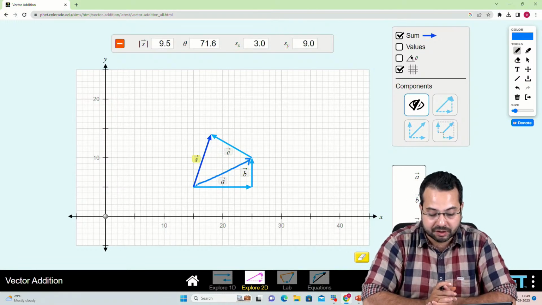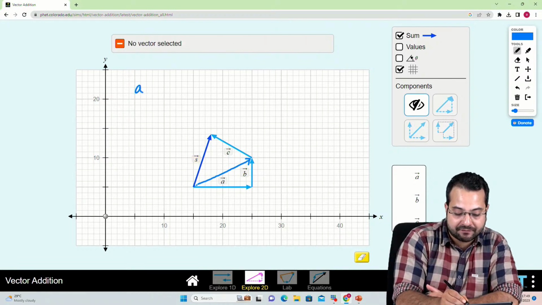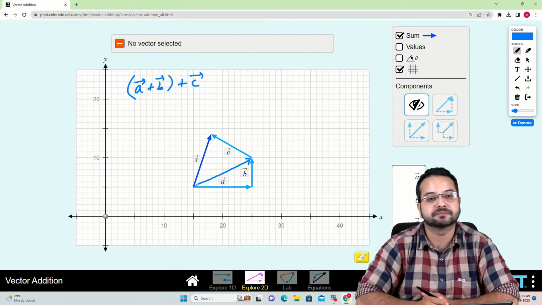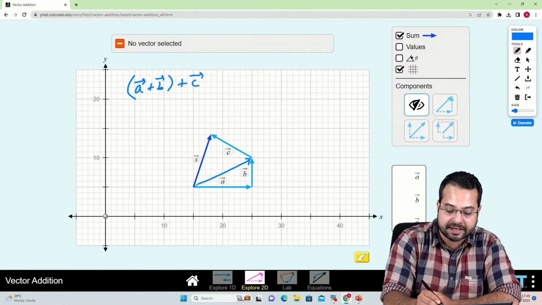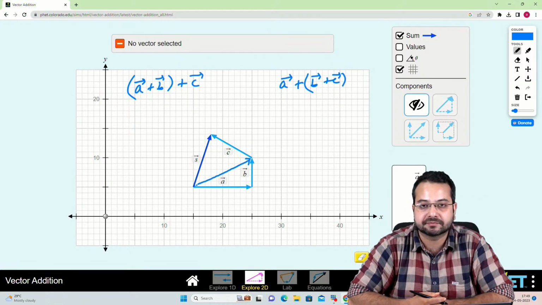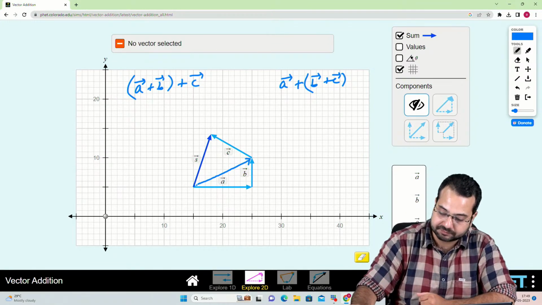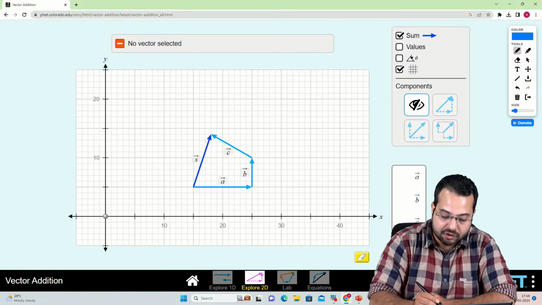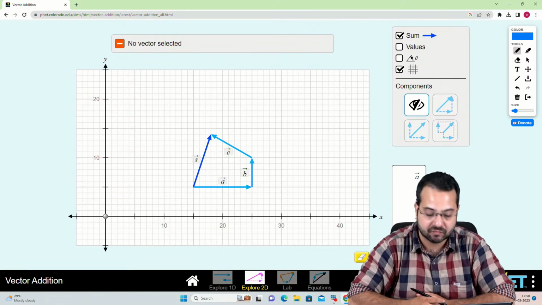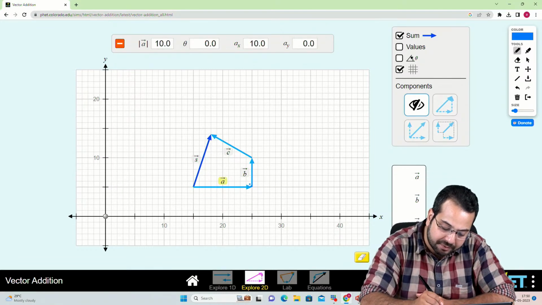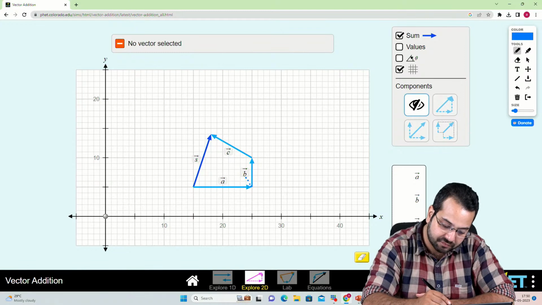Okay. Now can I do the reverse operation? I have done a plus b plus c. Now I can first do b plus c, and then add it to a. Okay, let's try to do that. So vector b and vector c. If I want to do vector b plus c first,